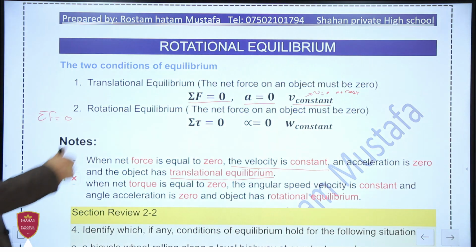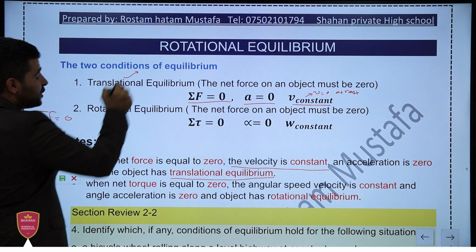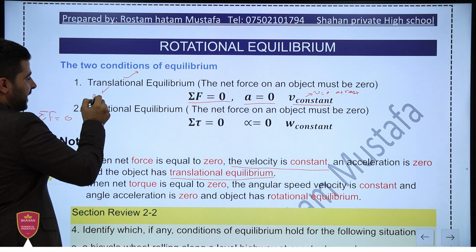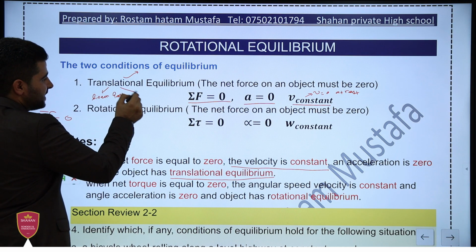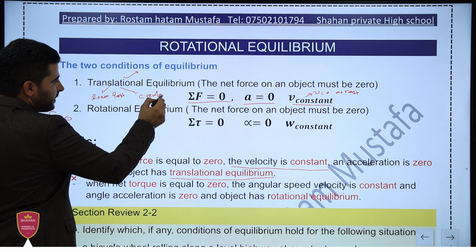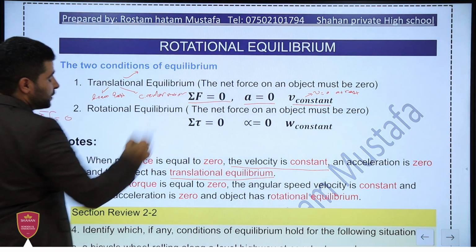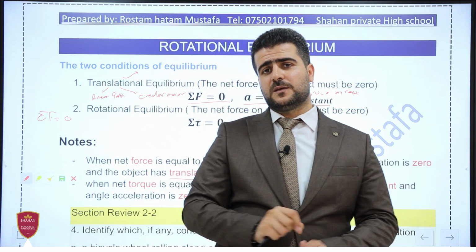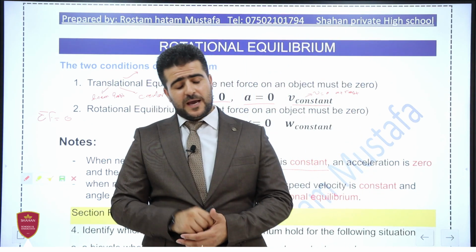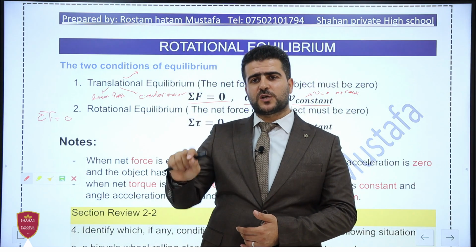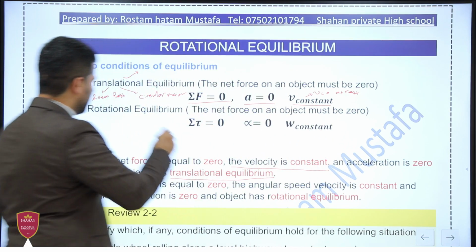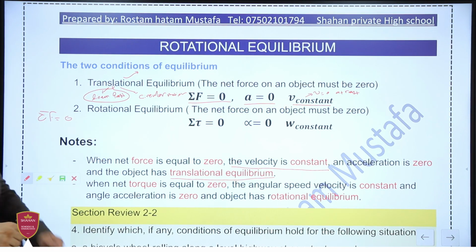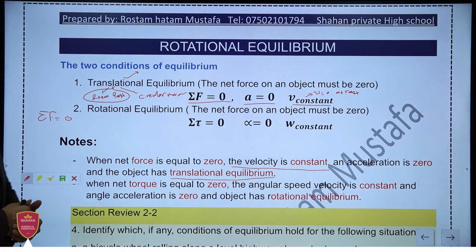This is the first condition of equilibrium, translational equilibrium. But you must know that in translational motion, we have two types. The first one is linear motion, and the second one is circular motion. When the object is in circular motion, or moves along a circular path, it is never in the equilibrium state, because an unequal force acts on the object along the circular path. Because of that, when we say translational equilibrium, we mean the object moves along a linear path. This is the first condition.